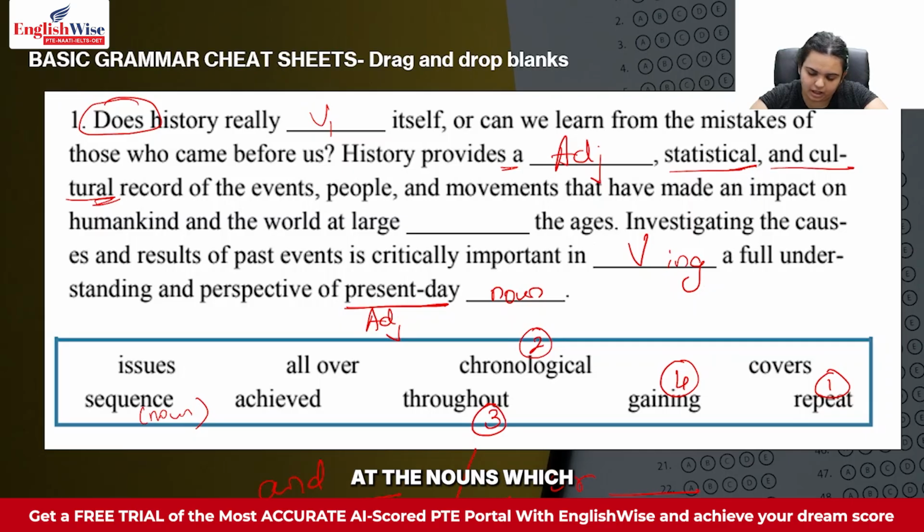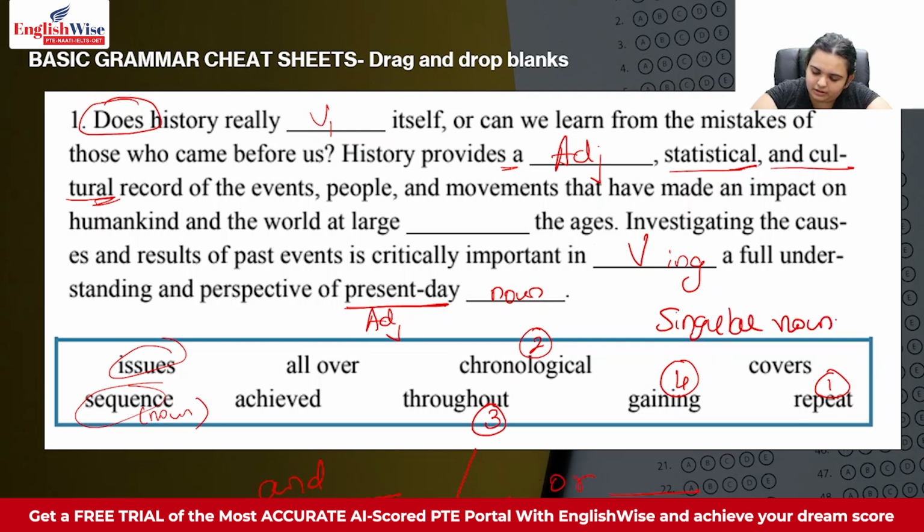Now let us look at the nouns which are given to us. So it is either issues or sequence. These are the only two nouns that we have. One thing that I know is that we only put singular nouns when we have a or an given to us.